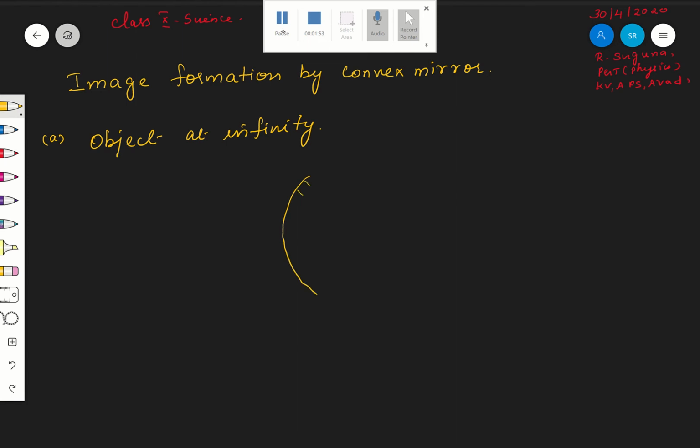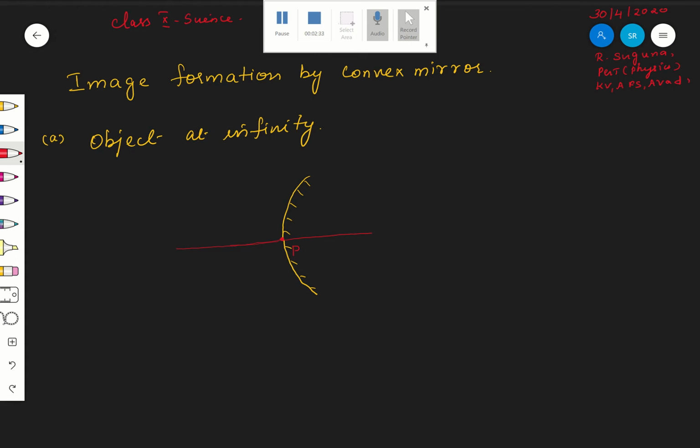This is our convex mirror, correct? This is the convex mirror. Now which is P here? This is P, and this is our principal axis. Where will the focus be here? Focus will be to the right of the mirror, because a convex mirror forms a virtual image, right?